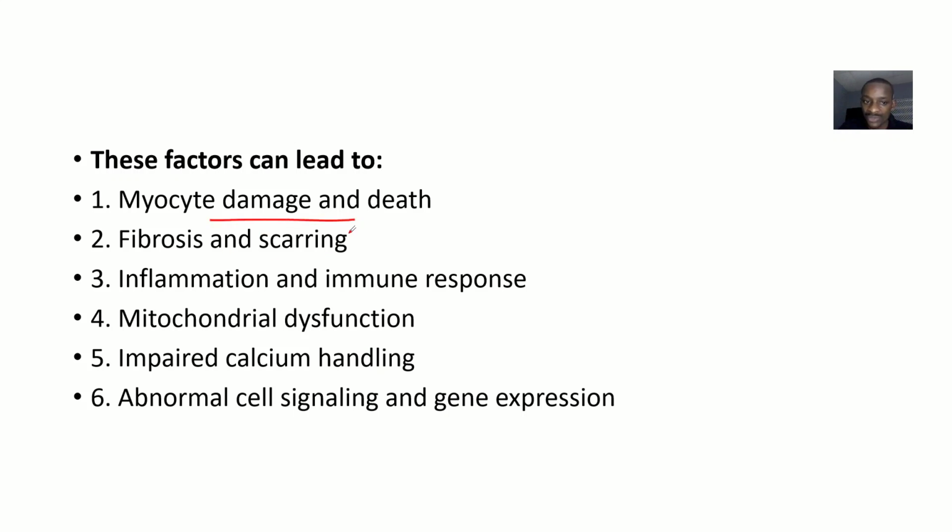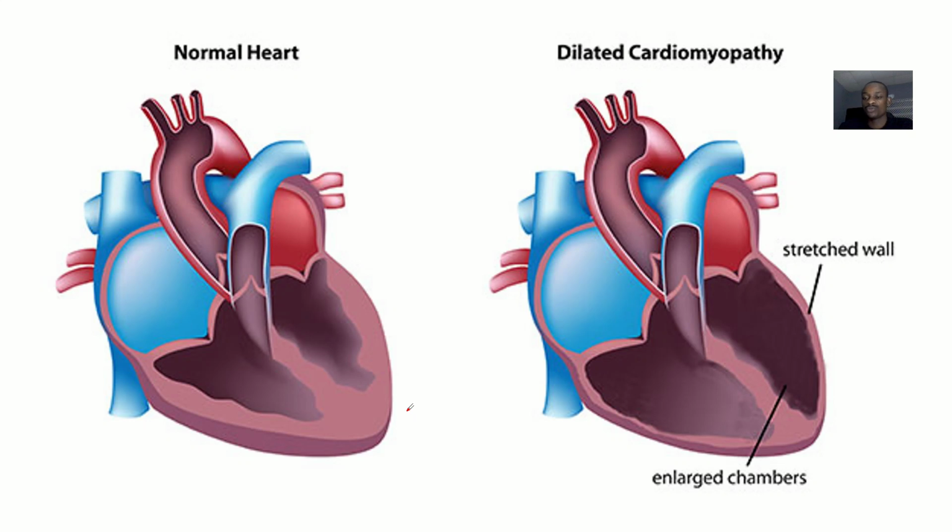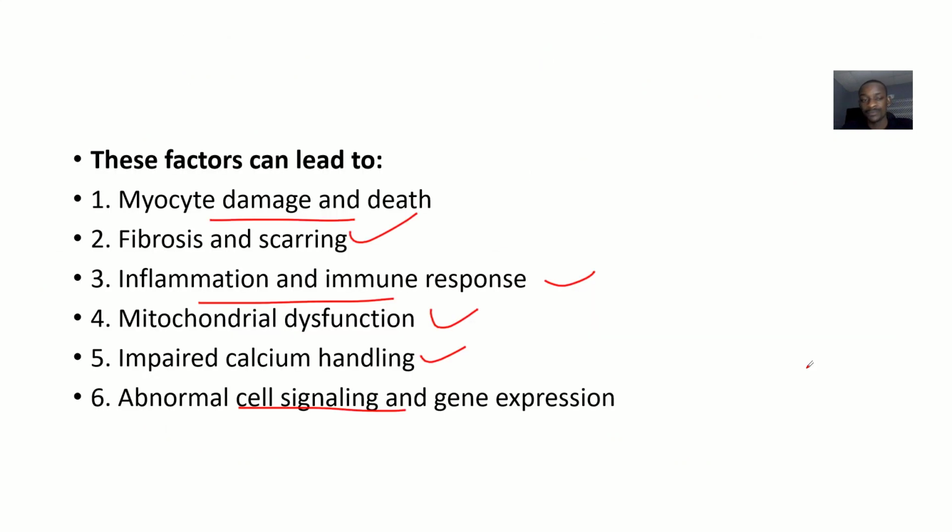This will lead to fibrosis and scarring. It will lead to inflammation and immune response. It will lead to mitochondrial dysfunction. There will be impaired calcium handling. Then next there will be abnormal cell signaling and gene expression. So instead of the muscles being competent, they will now be slack. It's a dilated cardiomyopathy. See, normally, see the heart cavities, their shape or their size. Okay, so this is becoming stretched. It's becoming slack, right?